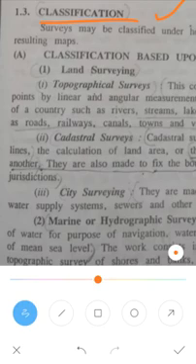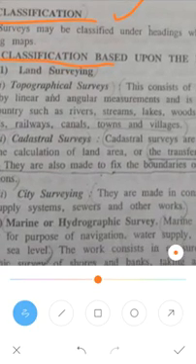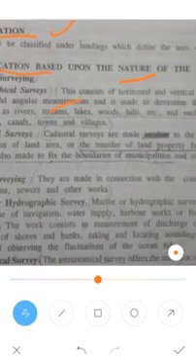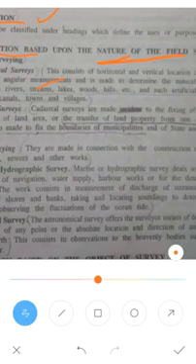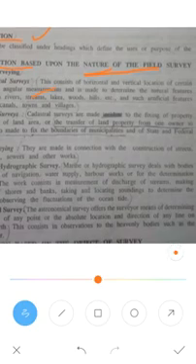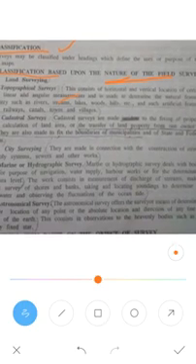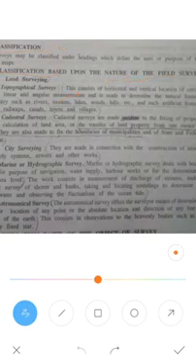First I will explain the classification based upon the nature of the field survey. Nature of the field survey or nature of the survey, both are the same. In examinations they will call it by two different names. First, the classification based on the field survey. Next, the classification based on the object survey. Next, the classification based on the instrument survey. These are the three types of classification which have been made.